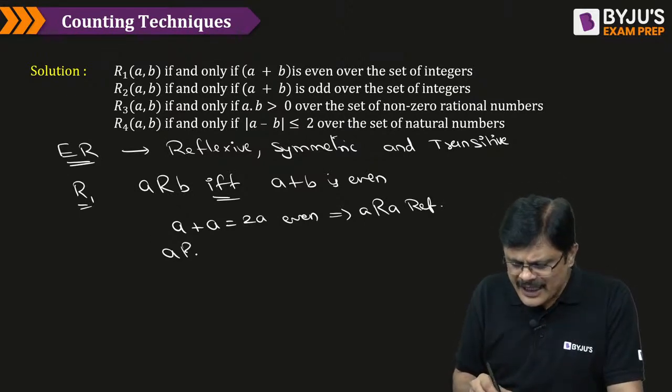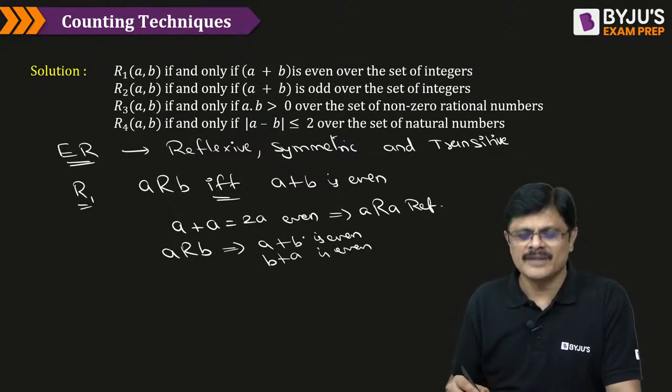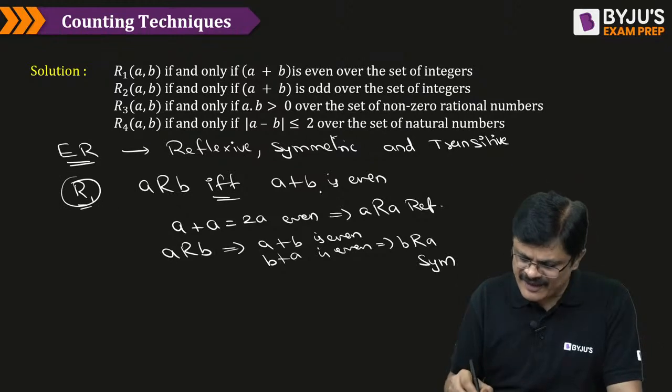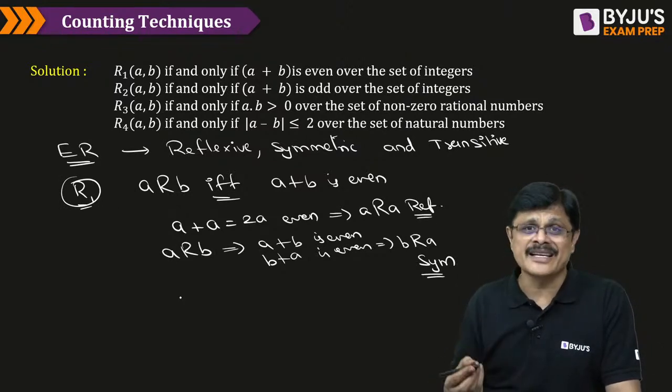Now, A related to B means what, sir? A plus B is even. Now, when A plus B is even, obviously B plus A is also even, my dear friends. Correct? That means B is related to A. Therefore, it is symmetric also. So, this first relation is reflexive and also symmetric. The next one: is it transitive?